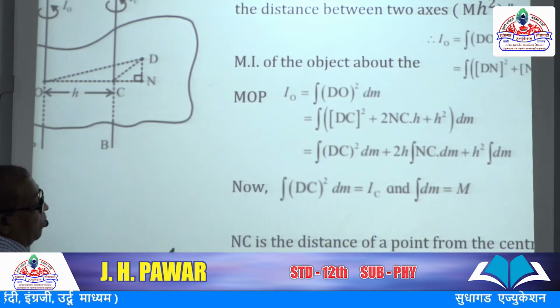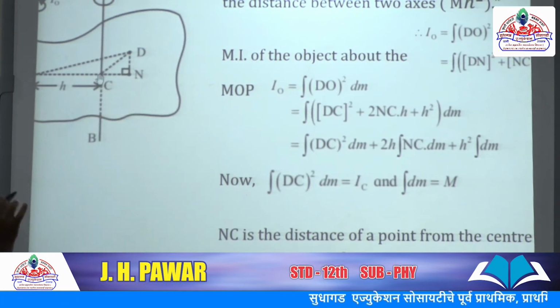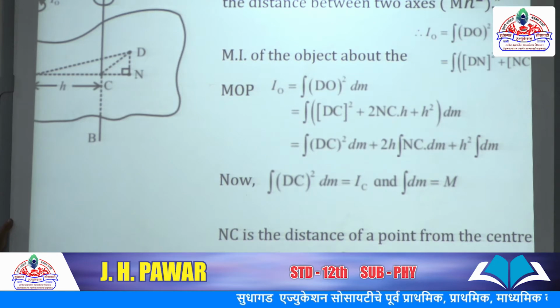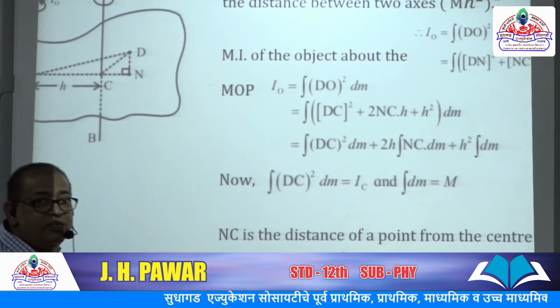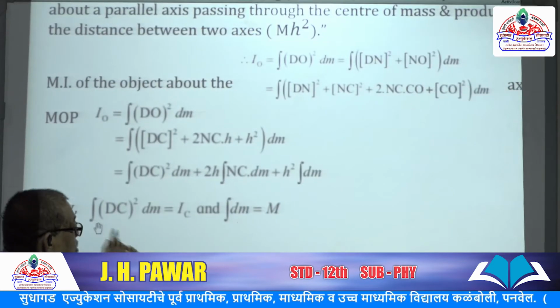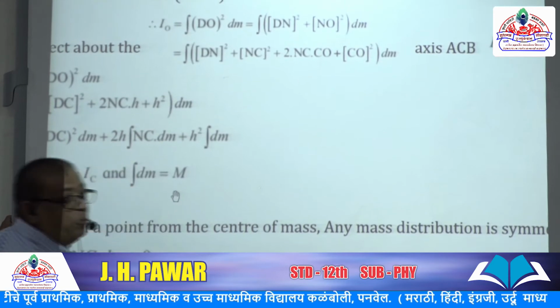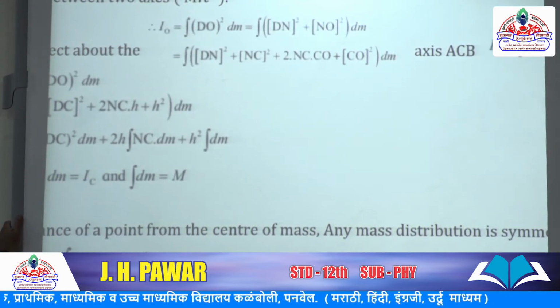Look here, this NC is the distance of point N from the center of mass. And we know that any mass distribution is symmetric about the center of mass.